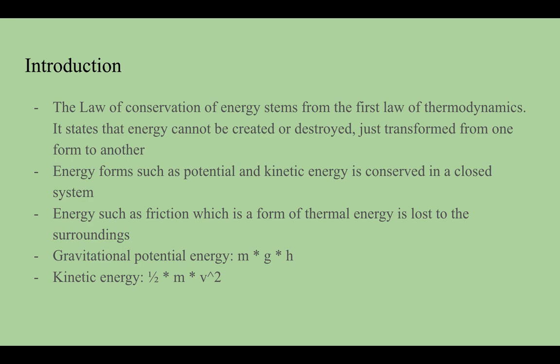And the formula for gravitational potential energy is mass times gravity times height. And then the formula for kinetic energy is 1/2 times mass times velocity squared. And oftentimes, like in a closed system, gravitational potential energy and kinetic energy are just converted to each other and energy is conserved. So that's why these two formulas are relevant.